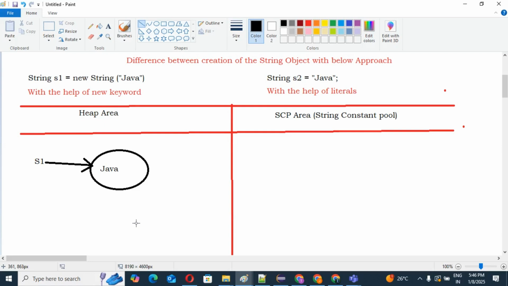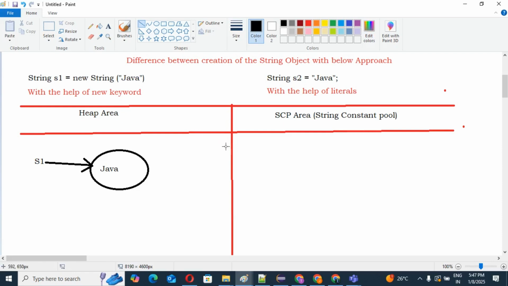One thing you should also keep in mind: whenever you create an object with the new keyword, the object is created in the heap area, and this parameter, this Java, is a literal. This literal will be created in our SCP area. So you can see that with the new keyword we have created this object in the heap area, but in the literal we are passing Java.